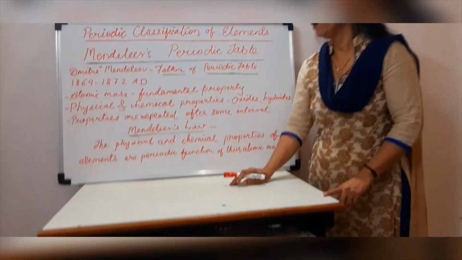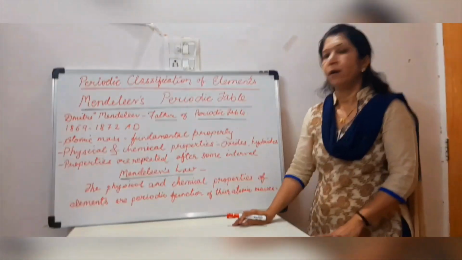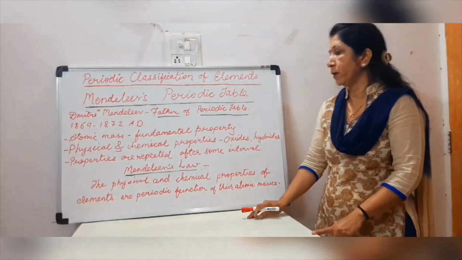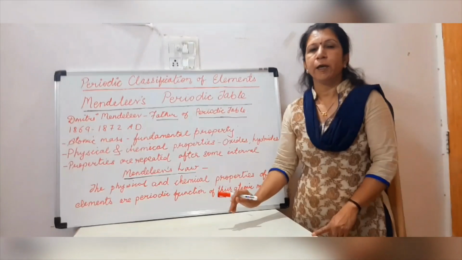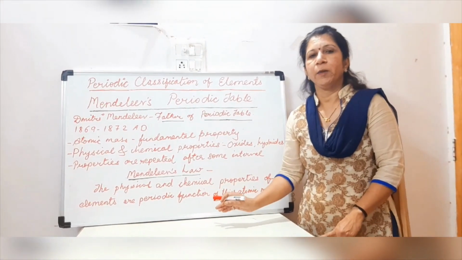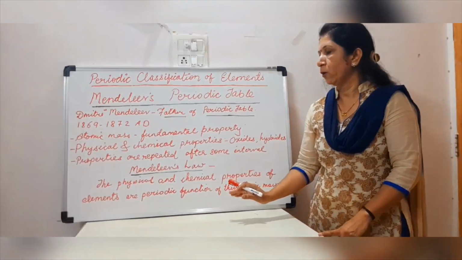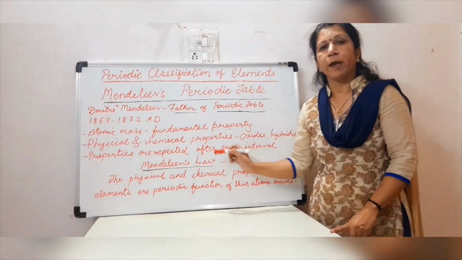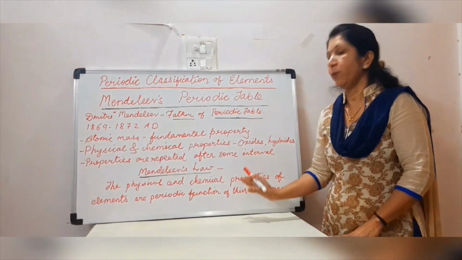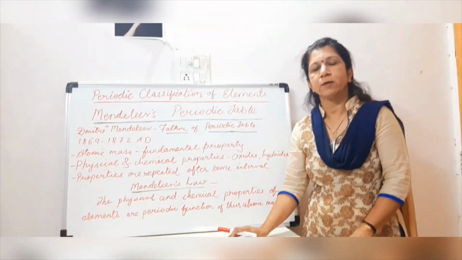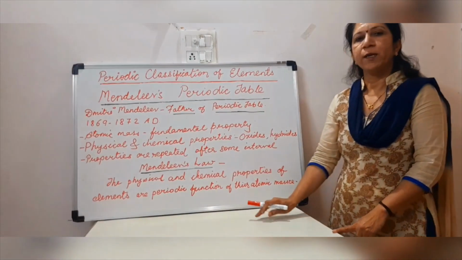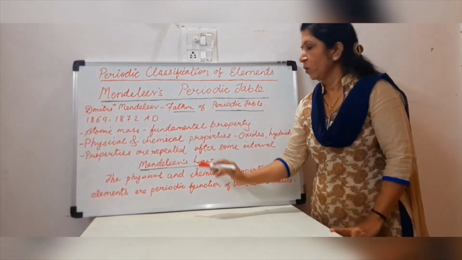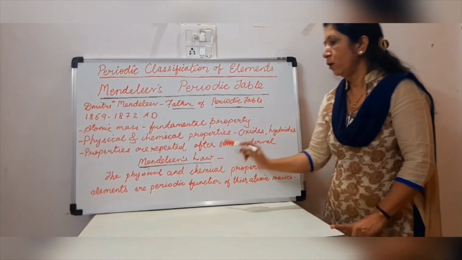And while arranging the elements, he realized that after some interval, the physical and chemical properties are repeated. That means each element has a similar property to that of the first one. And on the basis of this finding, he stated a law which is called Mendeleev's law.